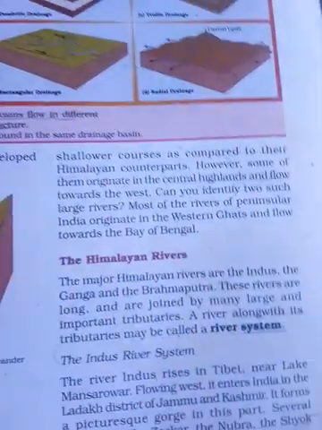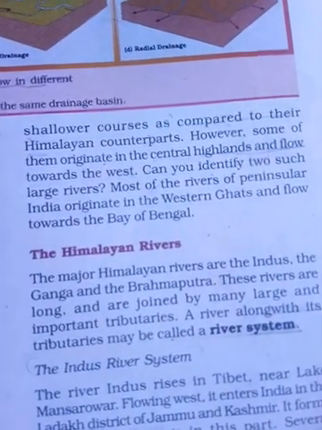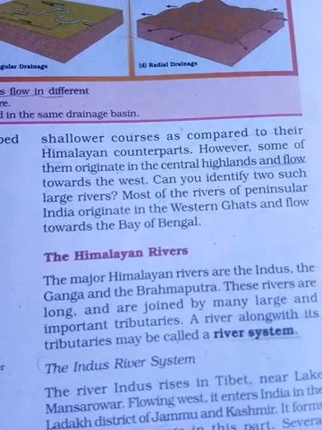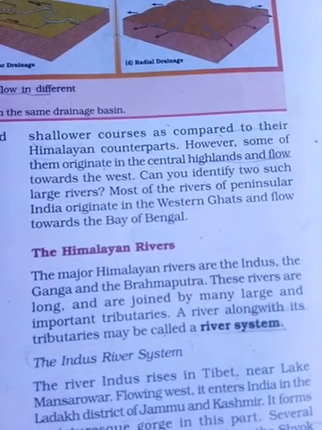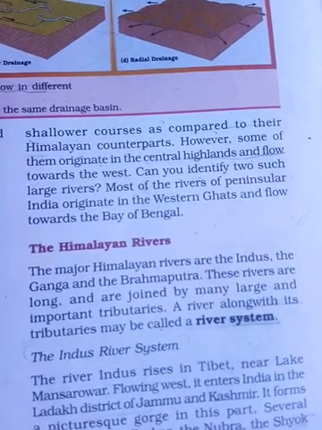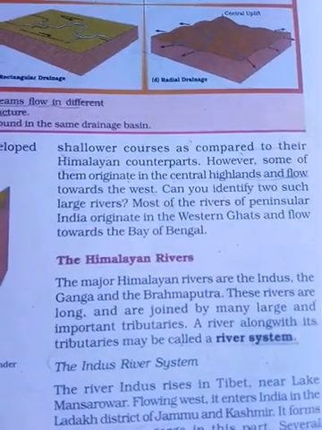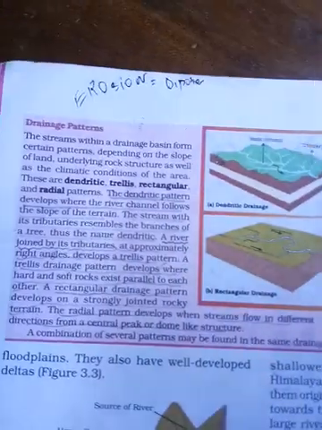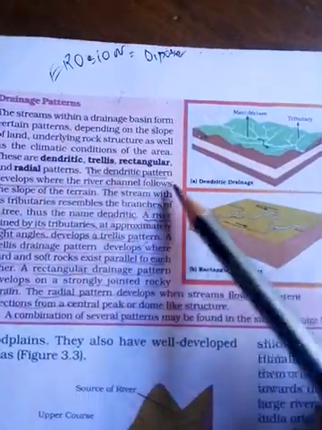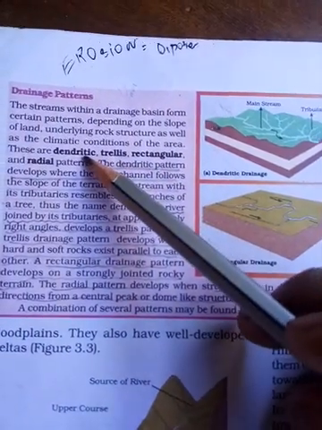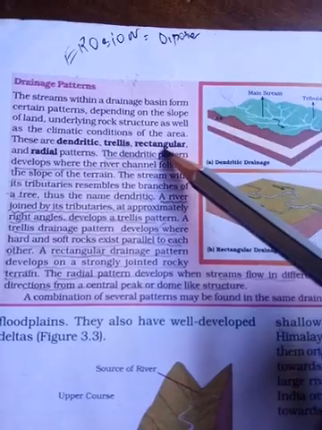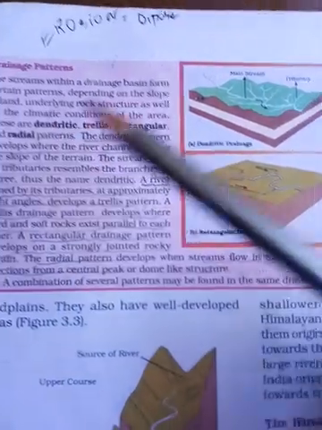Look here, in the peninsular river system most of the rivers flow eastward and drain into the Bay of Bengal. Only a few rivers drain towards the Arabian Sea. And this is the drainage pattern. In drainage patterns you will find four patterns. The first one is dendritic, the second one is trellis, the third one is rectangular, and the fourth one is radial.